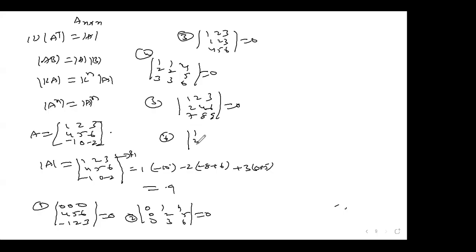Sixth one, look: 1, 2, 3 written like this, 2, 4, 6 came, 7, 8, 9. If I write like this, the result is the same. This is where two columns are proportional. That's why the result is 0.